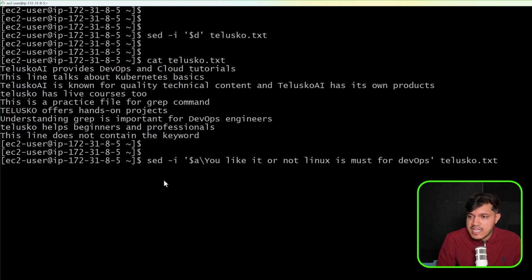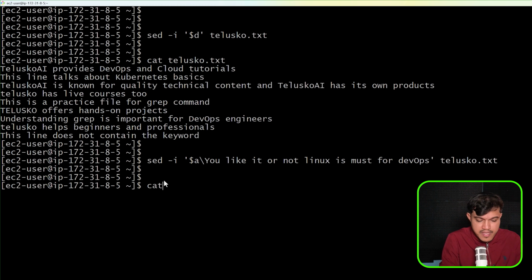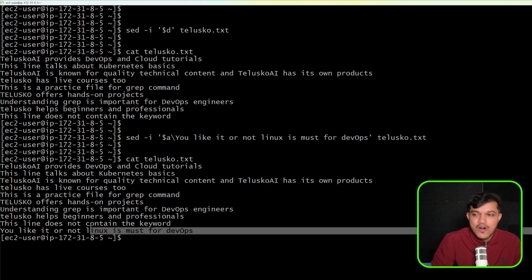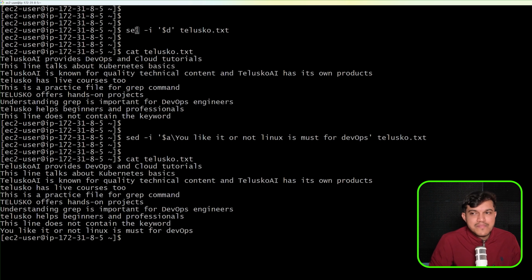And the moment I execute this, I will say maybe cat telusko.txt, and the moment I execute, we can see the last line automatically. Dollar means last line. Okay. We have you like it or not, Linux is must for DevOps. I hope you could understand this set with multiple examples which we have taken so far. I hope you are practicing, because Linux is all about practice more than understanding.